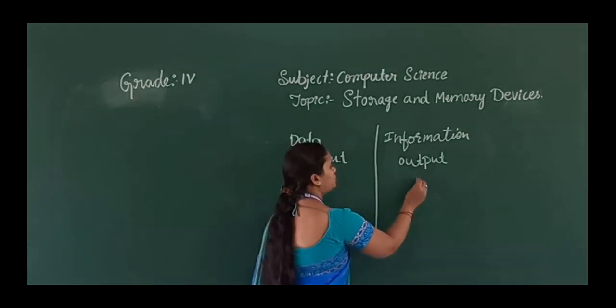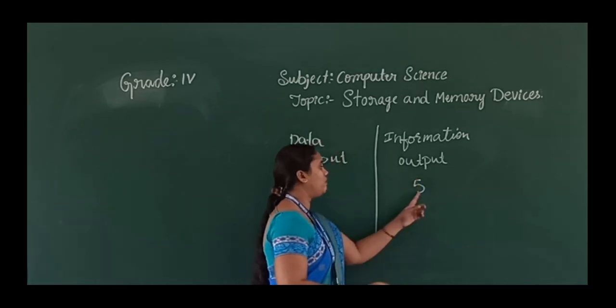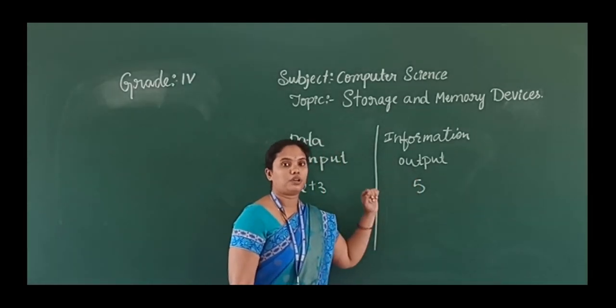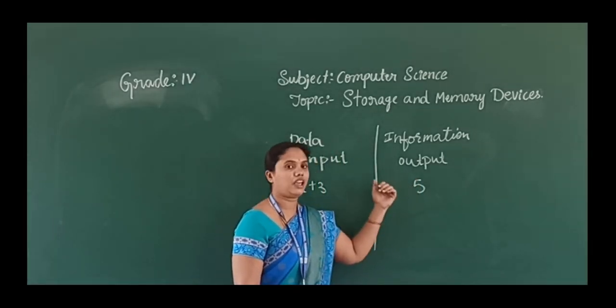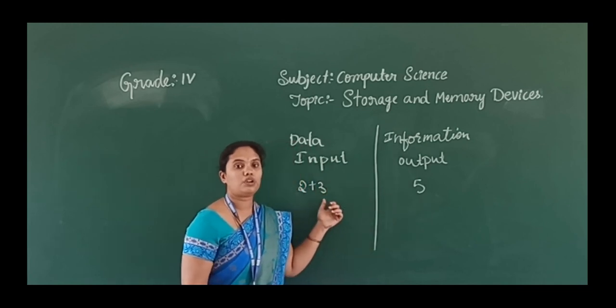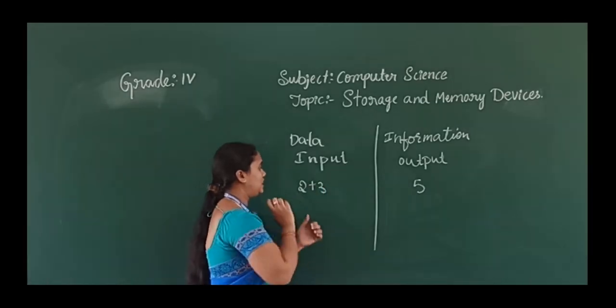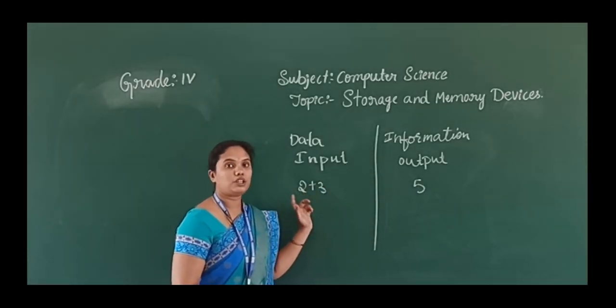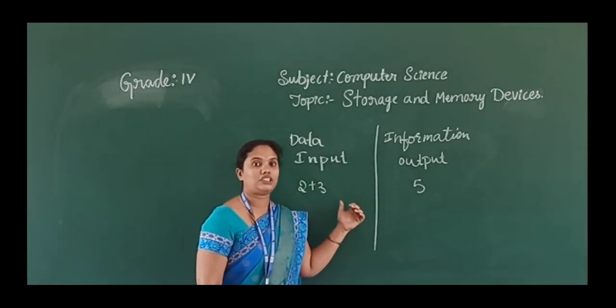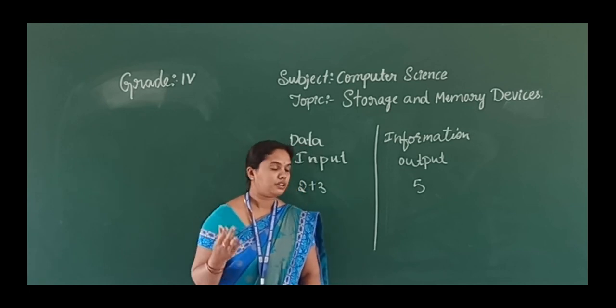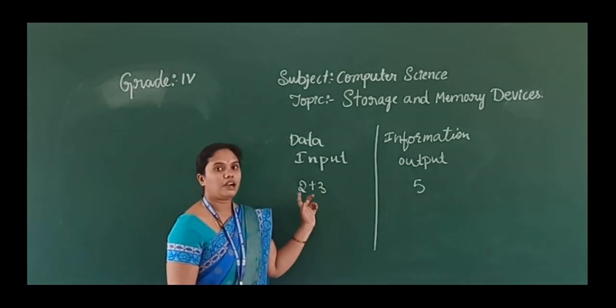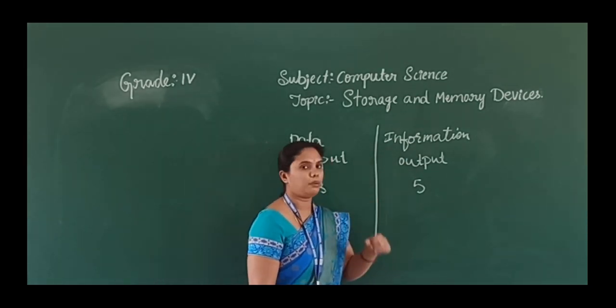So how much will you get? 5. This we call the output. So how did 5 come? Because in the computer the CPU is going to process this data. Process means it is going to do the calculation or any required operations, and finally it will give the information.